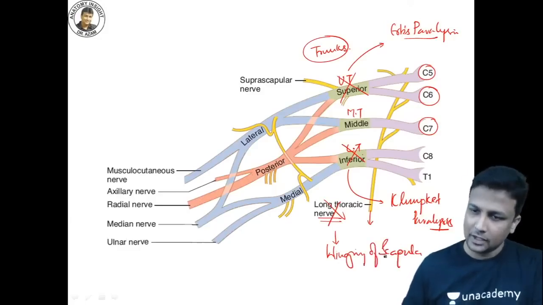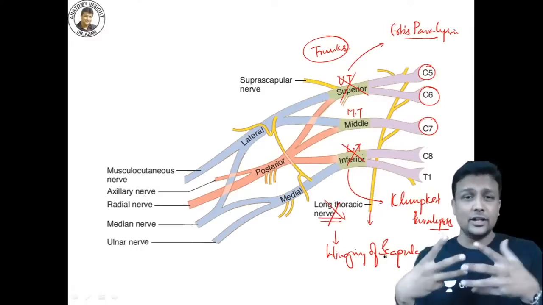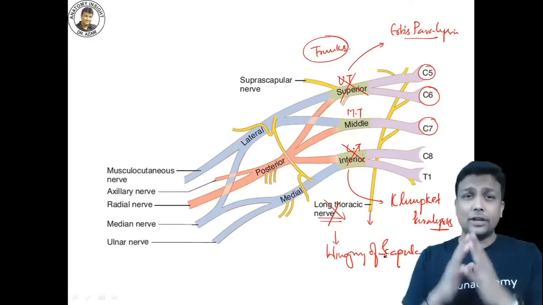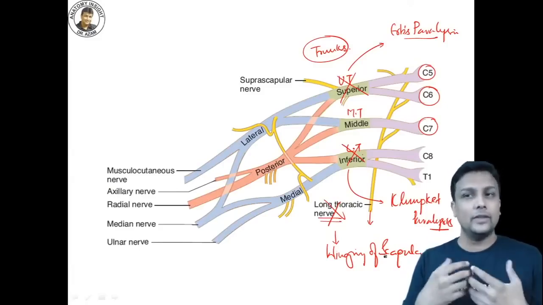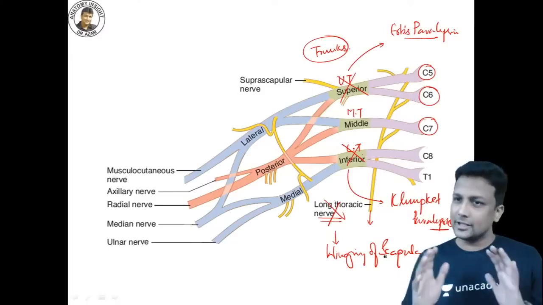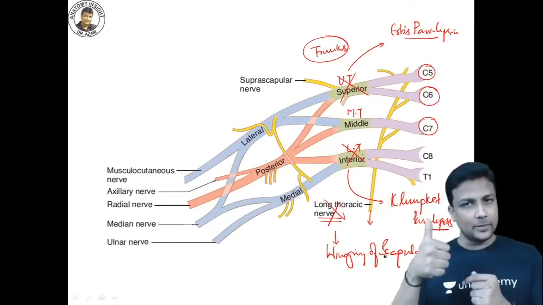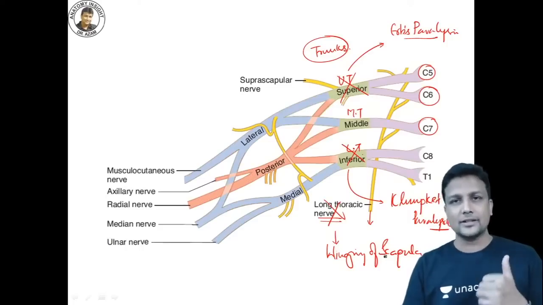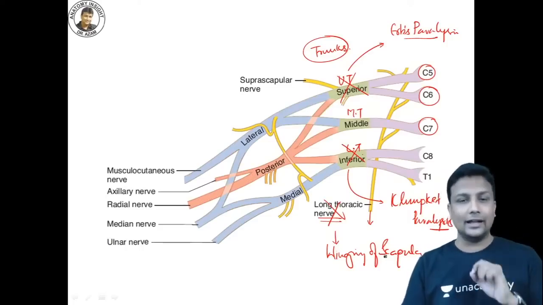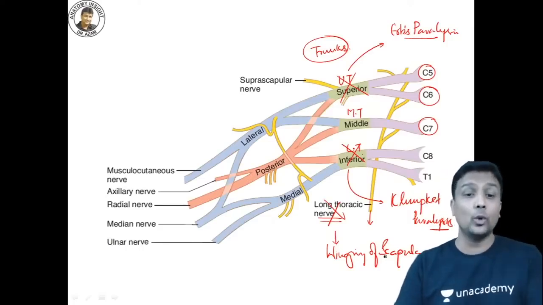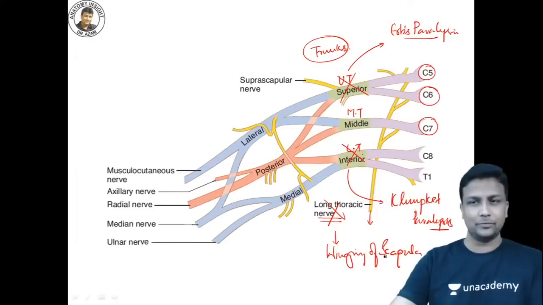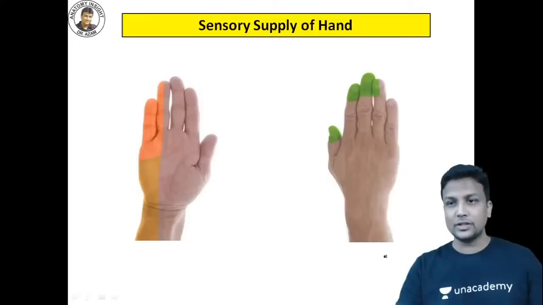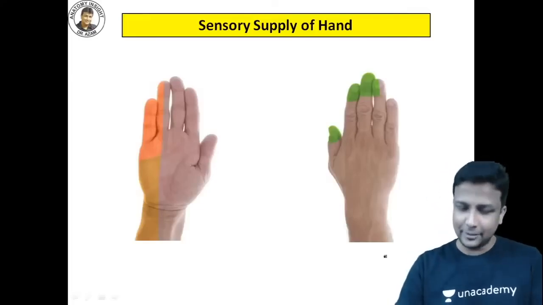Winging of scapula. So these three conditions, I know that 110% almost every student will be learning once or the other time in their life. So I'm just doing it very quickly, guys. Is it okay? So injury to upper trunk, Erb's paralysis, policeman tip hand. Injury to the lower trunk, Klumpke's paralysis, which will be claw hand. And the injury to the long thoracic nerve will lead to winging of scapula, guys. Done. So these are all the conditions to be remembered in the upper limb part. Now let us move towards the next thing. Sensory supply.